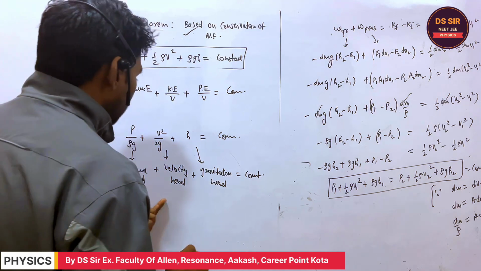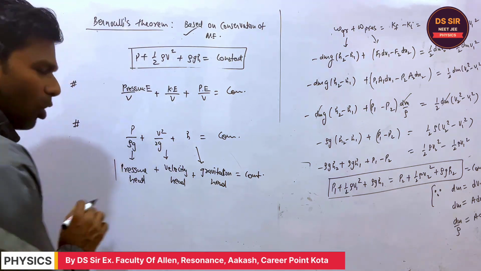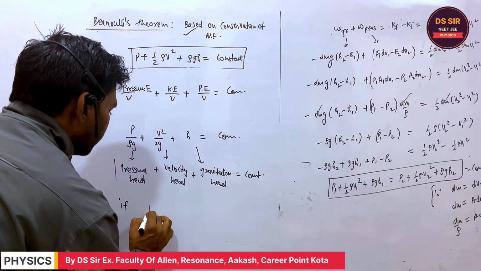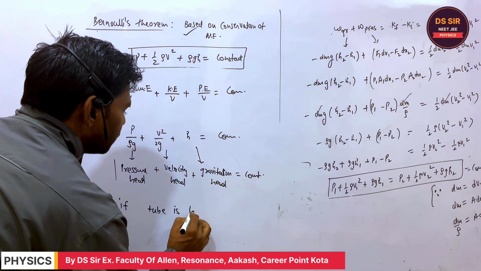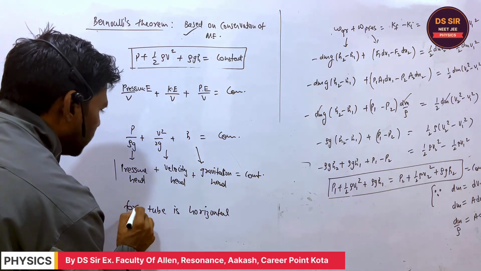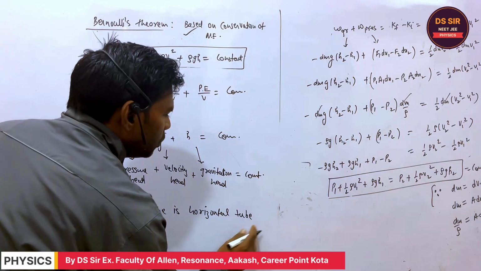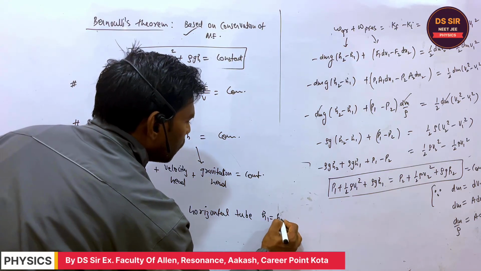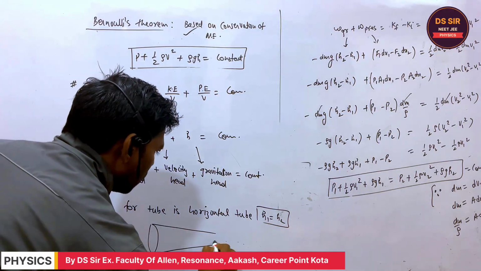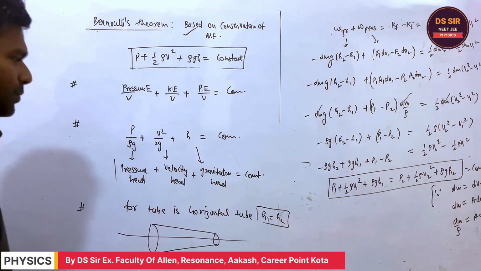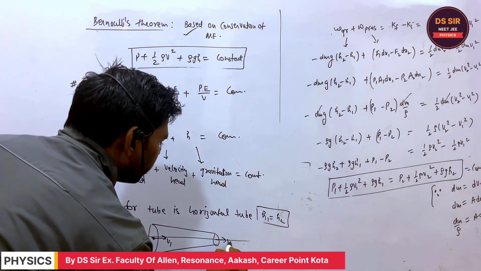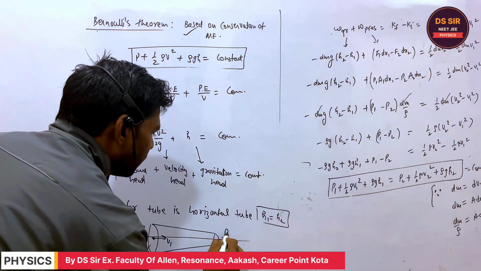Where will it be used? It will be used in the horizontal tube. If the tube is horizontal, you may write for the horizontal tube, the h1 and h2 both are equal, right? For example, suppose this is the tube, and this is horizontal. So at this point suppose the velocity is v1, at this point the velocity is v2, the pressure is p1 and the pressure is what?